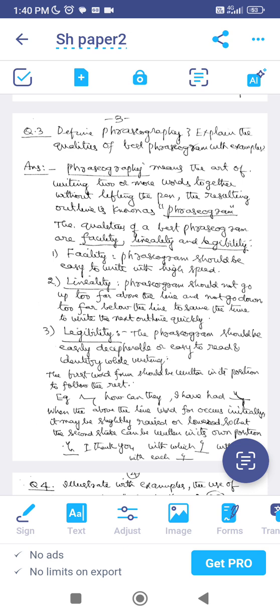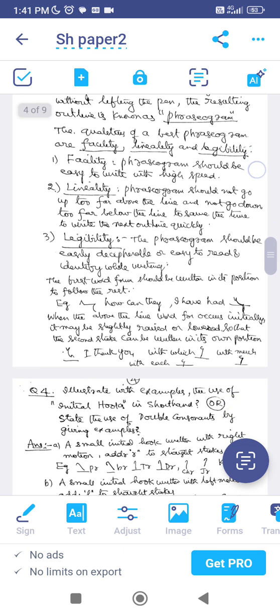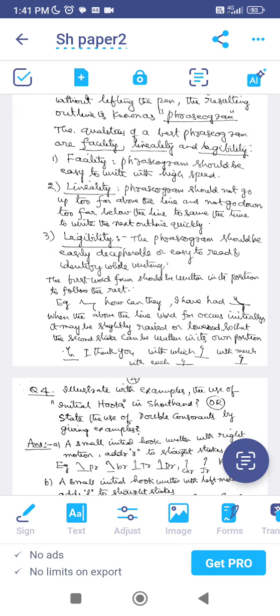The first one is facility. That means a phrasogram should be easy to write for high speed, when you are writing dictation at high speed. The second quality is linearity. A phrasogram should not go too far above the line nor too far below the line, to save time in writing the next line very quickly. In the same way, legibility, it should be easy to write and